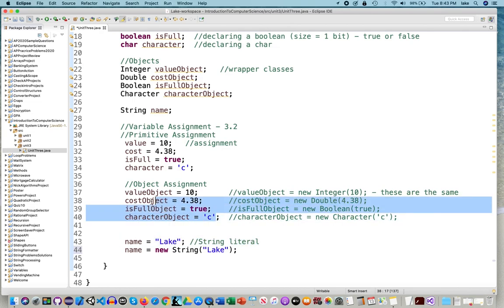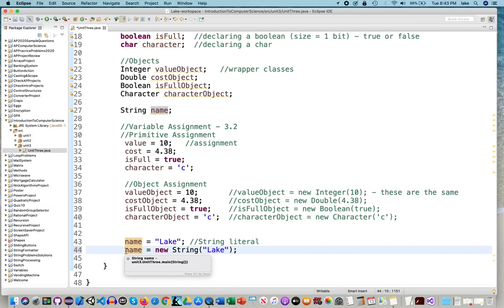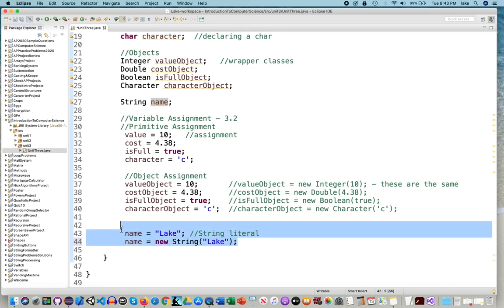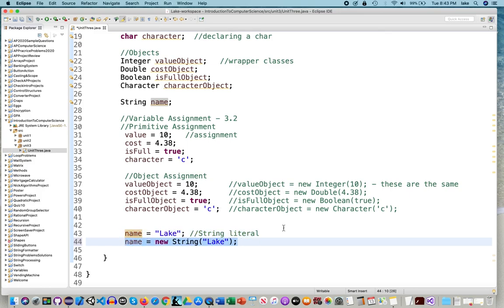Just like I say, it's better to write it the shorthand way. We will normally do it this way. But you've got to keep in mind that this is also another way to do it. Okay. Now there are other ways to make strings, but as it stands right now, these are the only two that we are going to use. Well, more so the first one than the second, but we have to keep in mind that this actually happens.